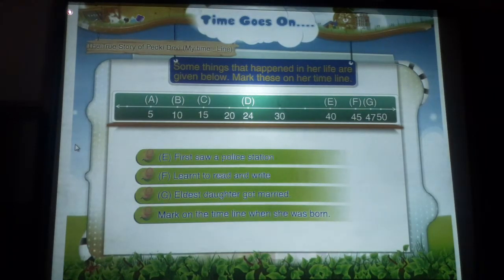Mark on the timeline when she was born. In the black box, draw a picture of Pedki as a newborn baby. At the time of her birth, she must be 0 years old. So, show 0 on the timeline and mark it as birth.